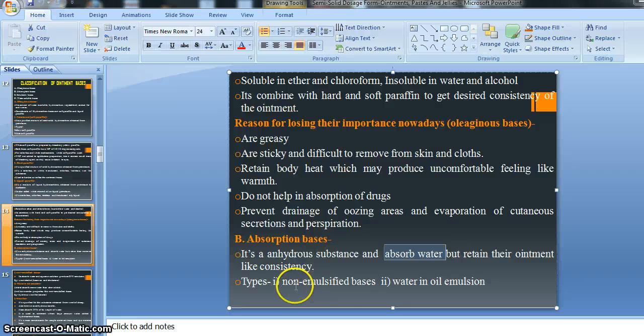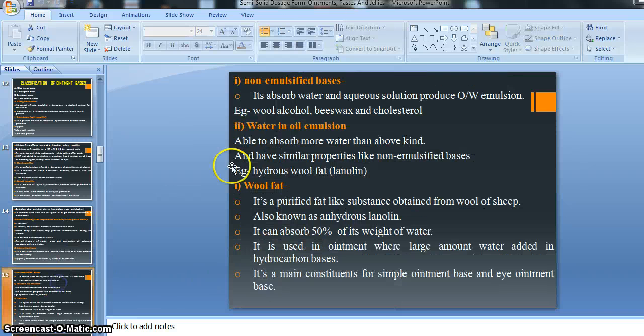And absorption bases are also classified in two ways, that is non-emulsified basis and water-in-oil emulsion basis, right? Non-emulsified bases, we know, are used to produce O/W kind of emulsion, for example wool alcohol bases with excess cholesterol, right?